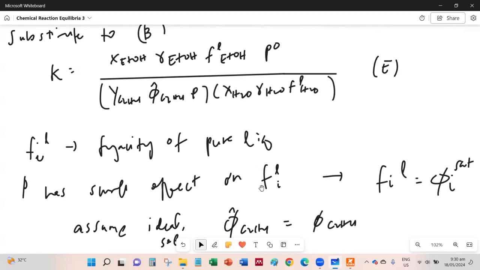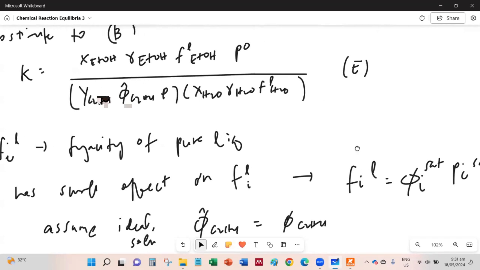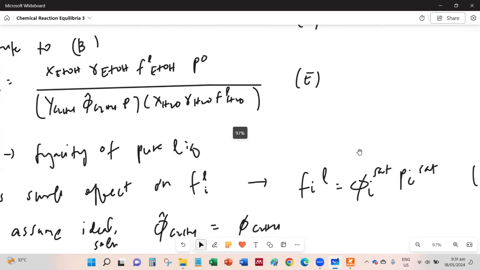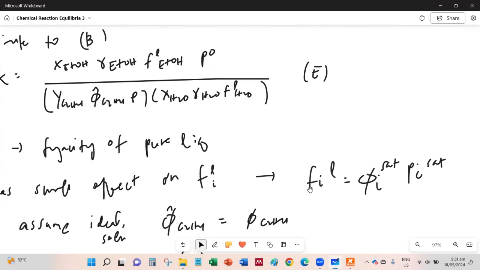But for the liquid phase, the fugacity of the liquid is not that affected by the pressure. So because of that, if you will remember in our solution thermo, for liquids, we can assume that it's equal to the saturation fugacity coefficient times the P saturation, because it's not affected much by the changes in pressure.